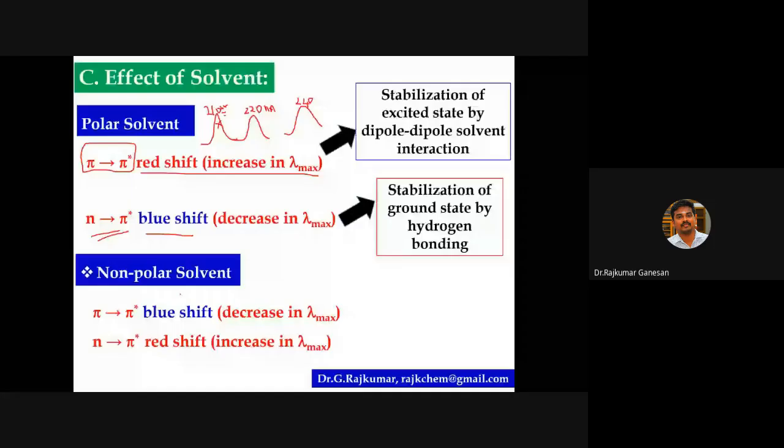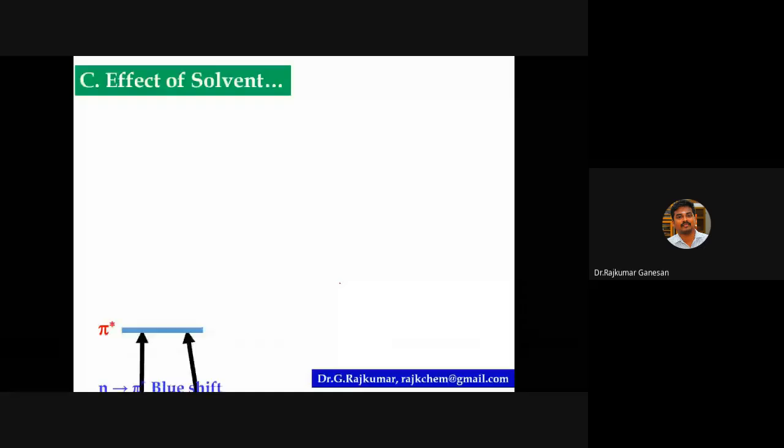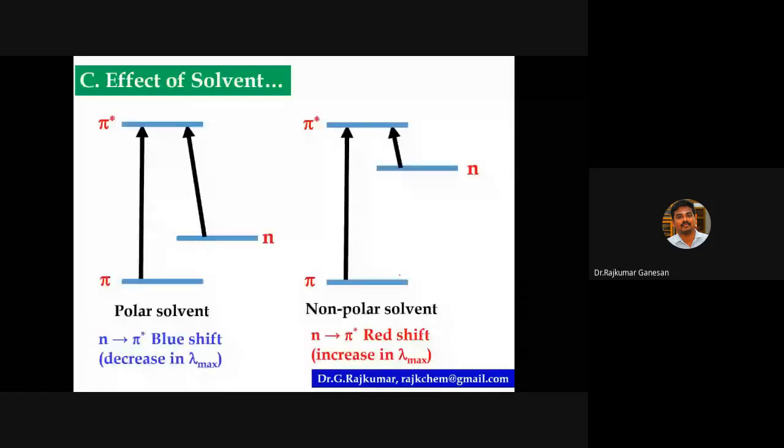In the case of non-polar solvent, if you take a spectra of X in carbon tetrachloride or hexane, then n to pi star transition will undergo redshift. Pi to pi star transition will undergo blue shift. So this is interaction of polar solvent, and this is interaction for non-polar solvent.